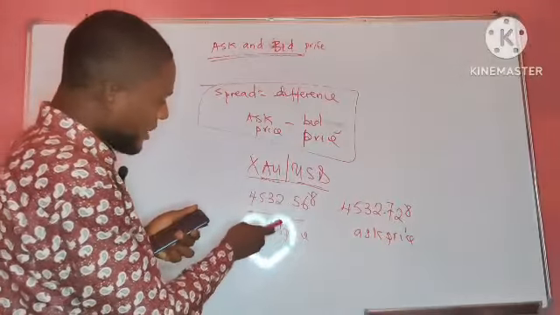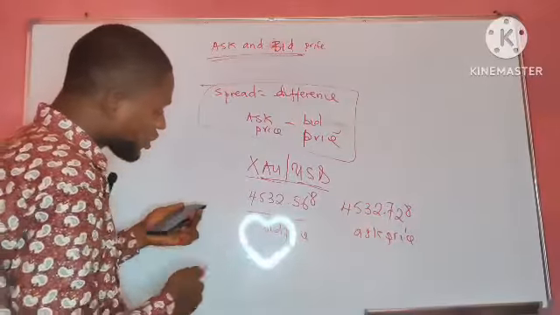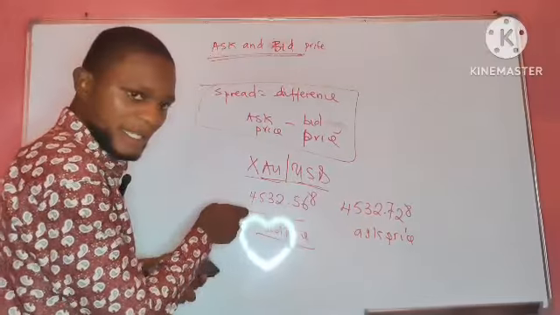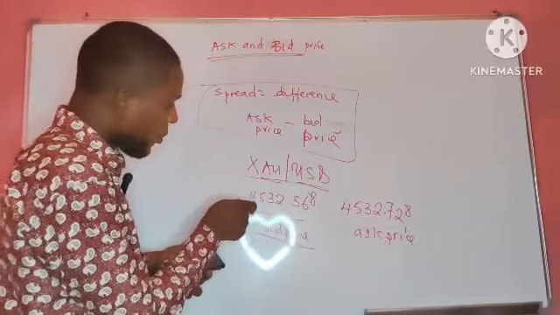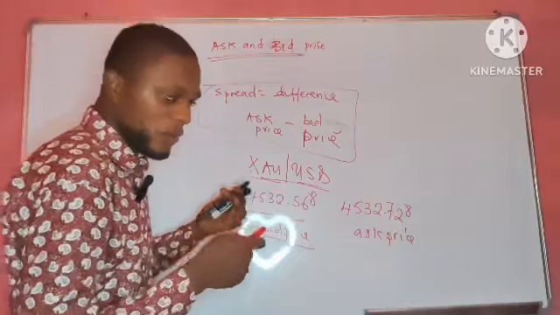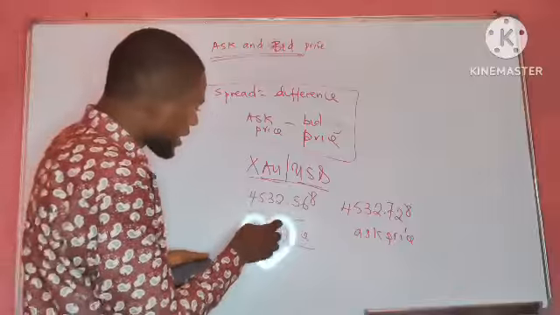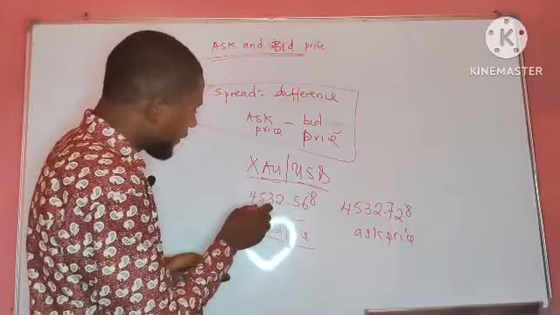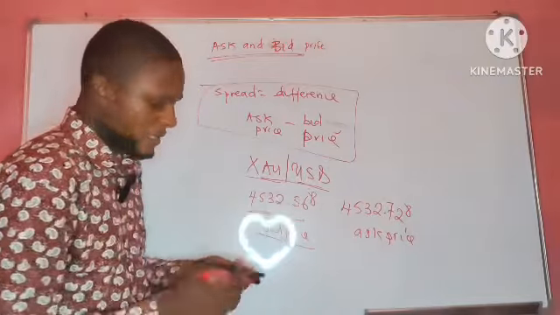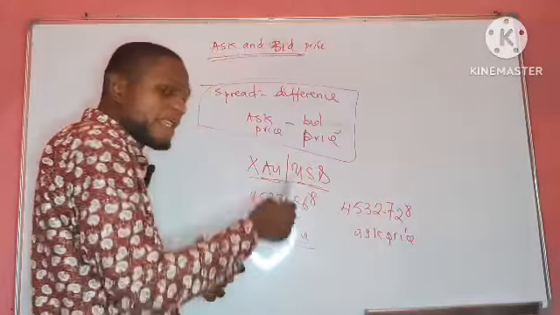And you can tell that the bid price is lower than the ask price, because this is the price at which you are willing to sell this particular asset or commodity to a willing buyer. And those willing buyers can be brokers or others in the financial market. And you see it ended up at $4,532.568.